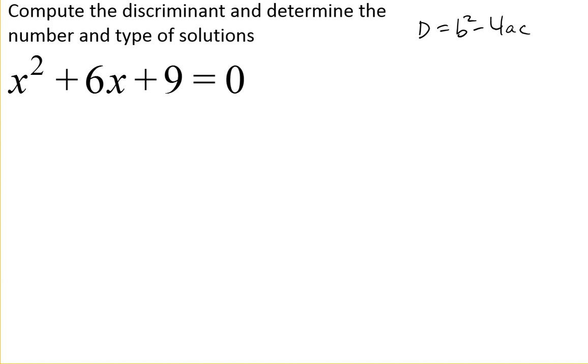So this tells us about the number and types of solutions. There's basically three different cases that we can come up with. We're either going to find that D is positive,